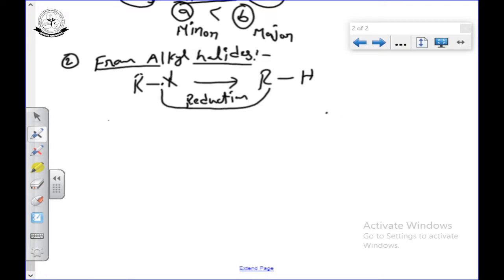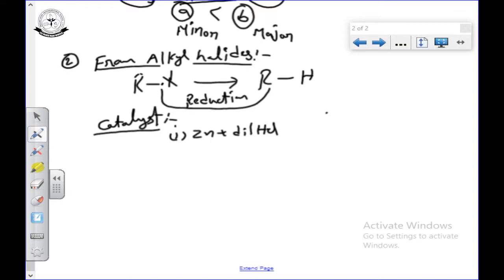Here, what catalyst are we going to use? We are going to use many catalysts. First is metal plus dilute HCl, which can provide the hydrogens.